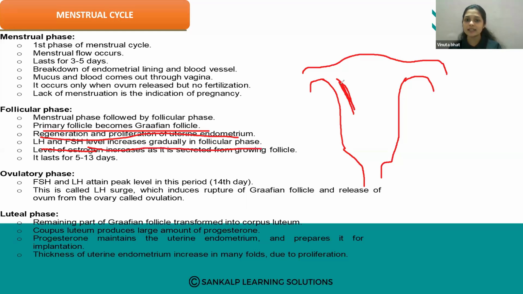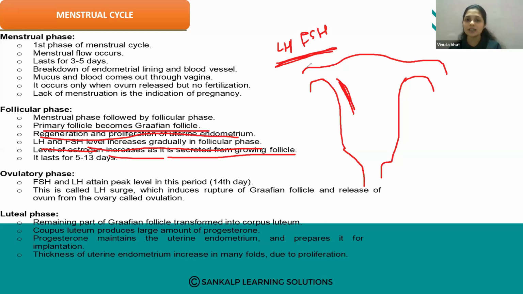So in the follicular phase, LH and FSH gradually increase in that time. And the level of estrogen increases as it is secreted from the growing follicle. Estrogen is secreted by the growing follicles.